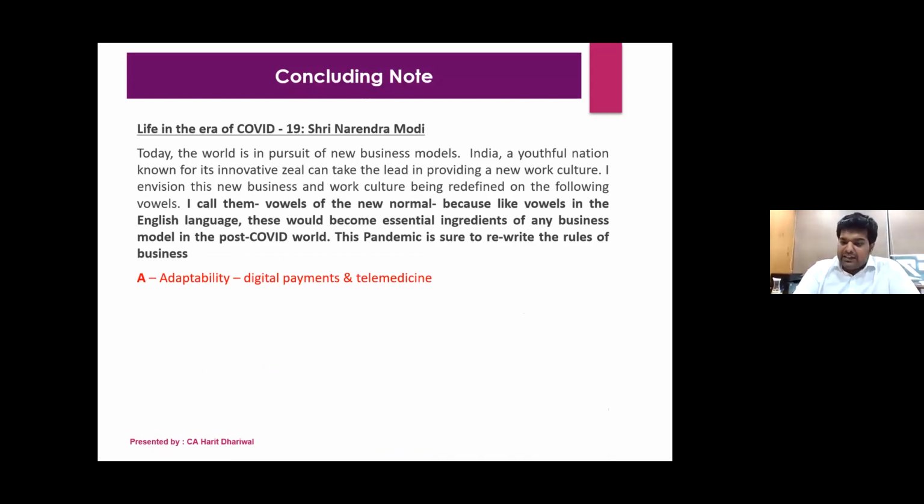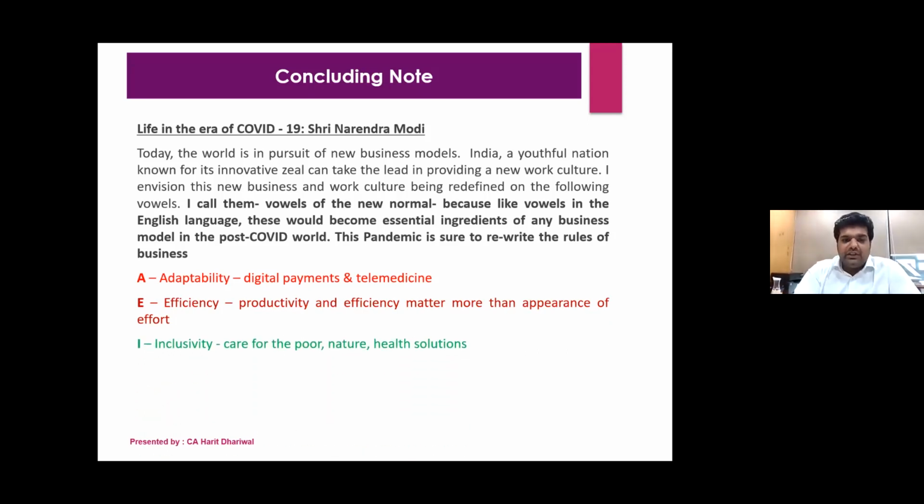For example, even as chartered accountants, we have to be adaptable. Our clients send us data on email, they send us soft copy on cloud. We can't now enforce that we want a physical copy. We have to now be adaptable in the digital era. Efficiency: as chartered accountants we will now have to improve our efficiency and productivity more than the appearance of effort. So we have to improve our productivity, which is most important.